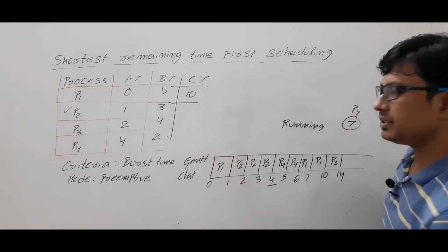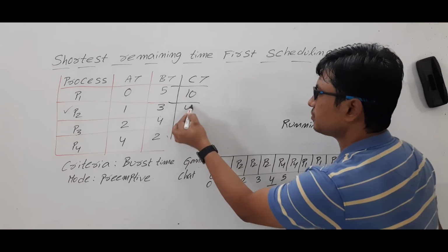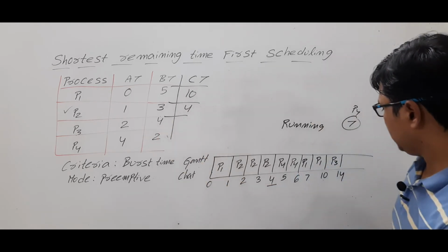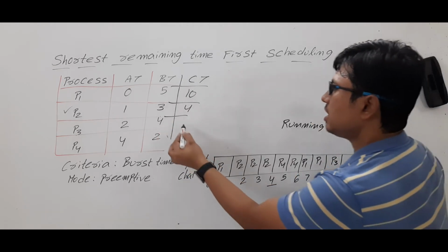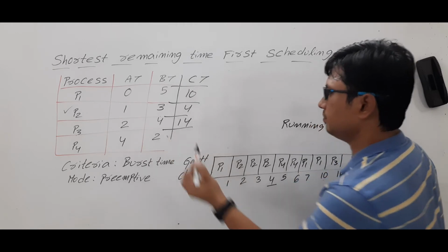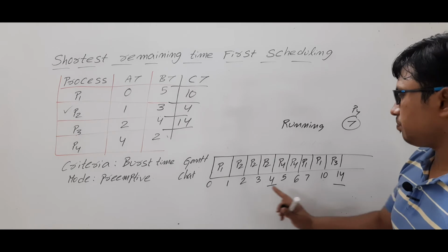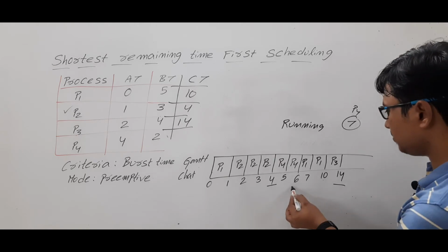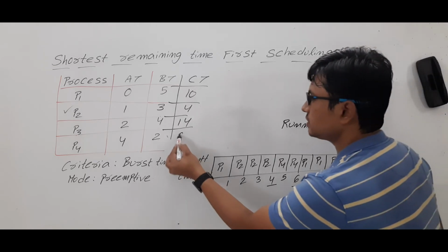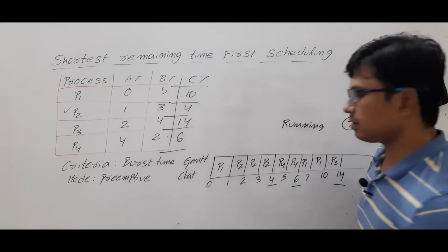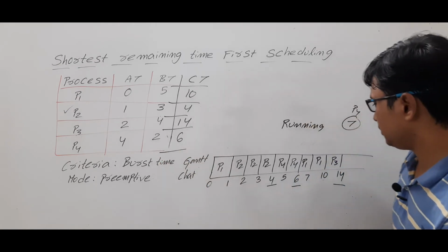Processor P2 has completed its task at 4 units of time. Processor P3 has completed its task at 14 units of time. Okay, are you able to understand? Then processor P4 has completed its task at 6 units of time. Is it clear? Are you able to understand? Let me explain for you.